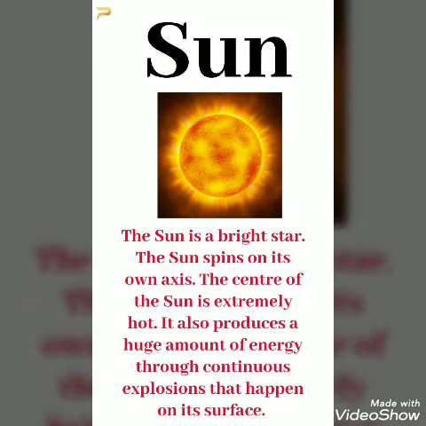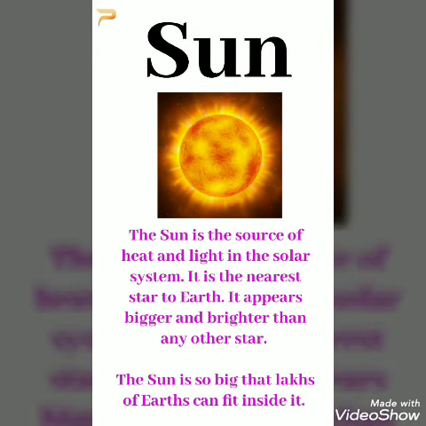Sun. The sun is a bright star. It spins on its own axis. The center of the sun is extremely hot. It also produces a huge amount of energy through continuous explosions that happen on its surface. The sun is the source of heat and light in the solar system. It is the nearest star to Earth. It appears bigger and brighter than any other star. The sun is so big that lakhs of Earths can fit inside it.